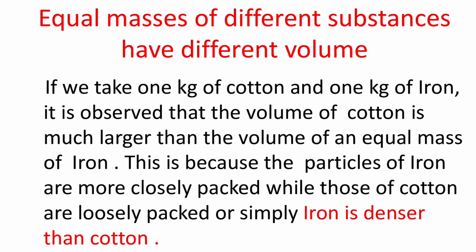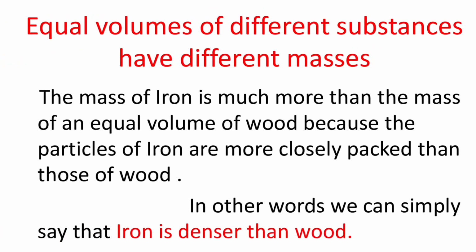Now, let us take another example. If we take 1 kg of cotton and 1 kg of iron, it is observed that the volume of cotton is much larger than the volume of an equal mass of iron. This is because the particles of iron are more closely packed while those of cotton are loosely packed, or simply iron is denser than cotton. Again, the other way around, it is only because of the difference in the densities of different substances that even equal volumes of different substances have different masses.